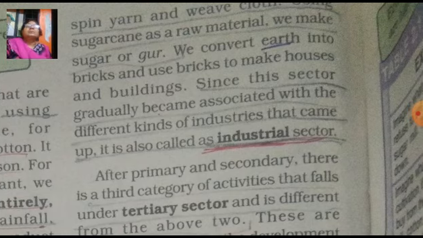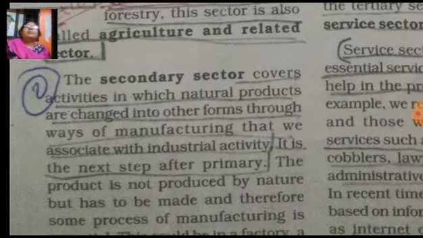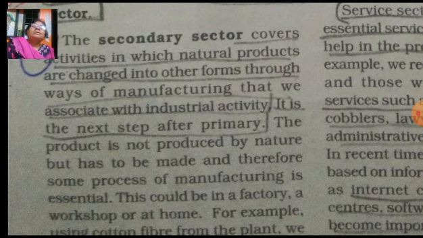Okay, so are you all clear about the primary sector? The primary sector is also called the what? Agricultural sector, because most of the products come from agriculture.